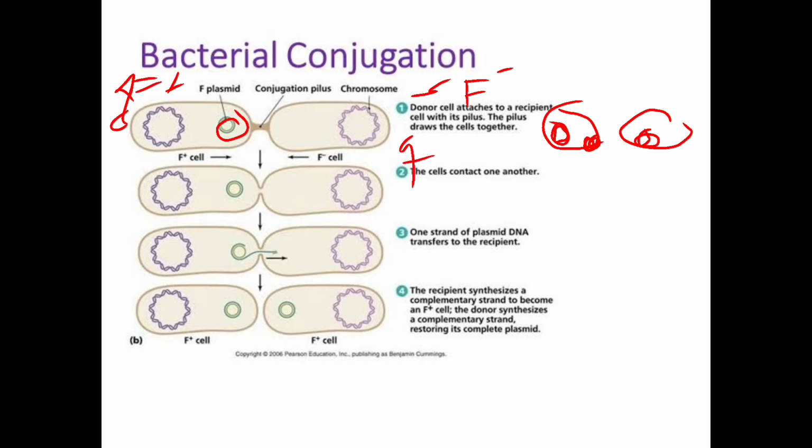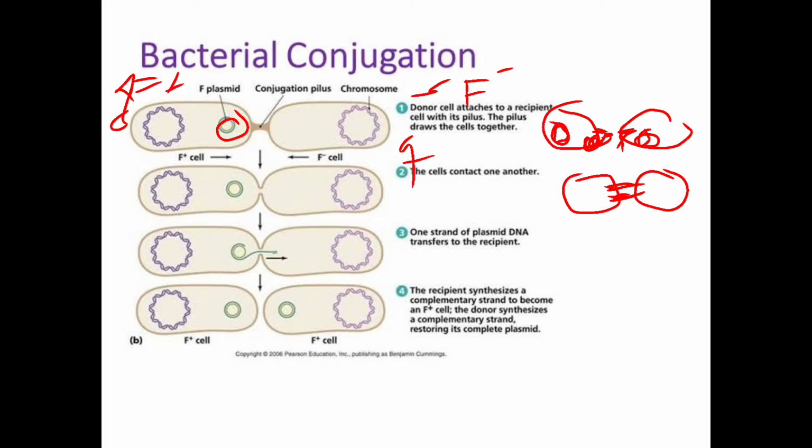Here what happens? If these two cells come near and recognize one another with the help of the pili, the plural form of pilus, they interact with each other and form a tube-like structure, that is the conjugation pilus. This is called the conjugation pilus or the conjugation tube. What happens here?